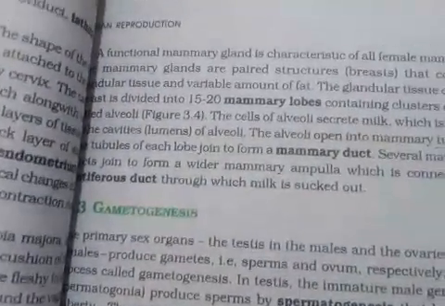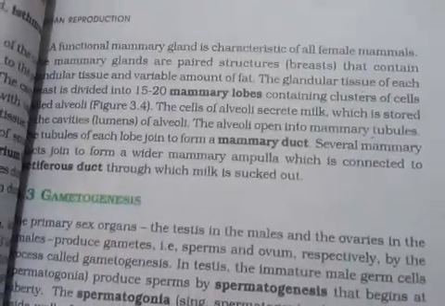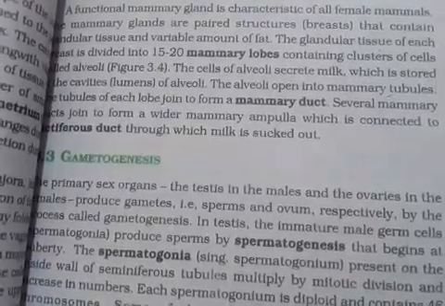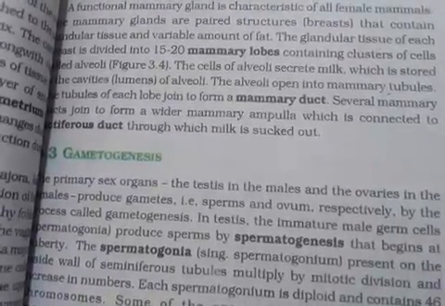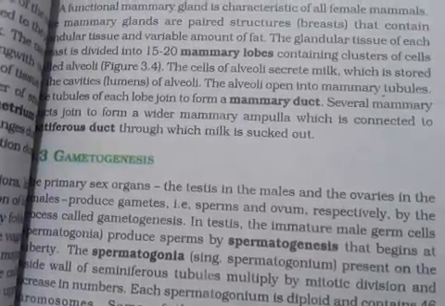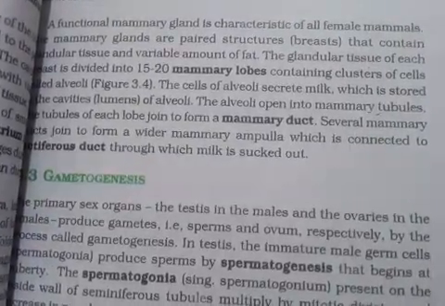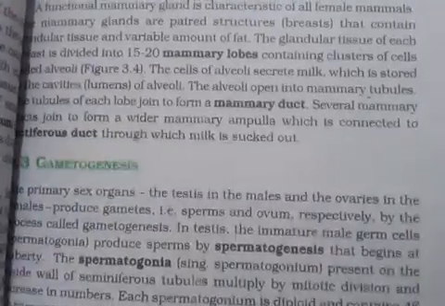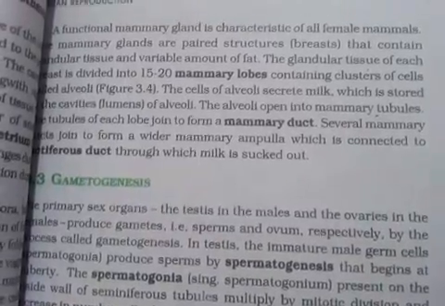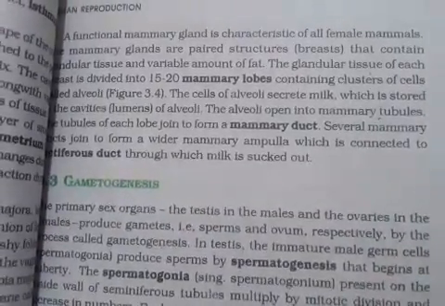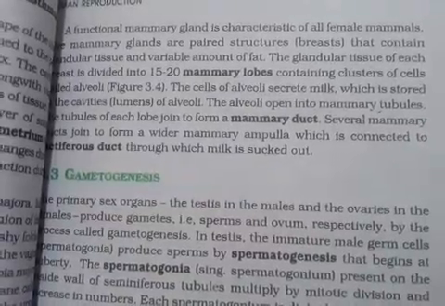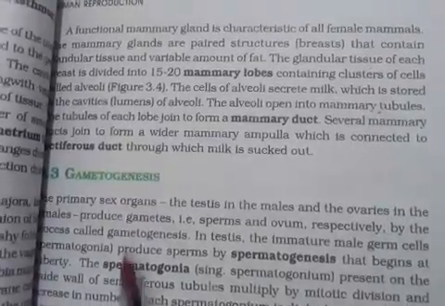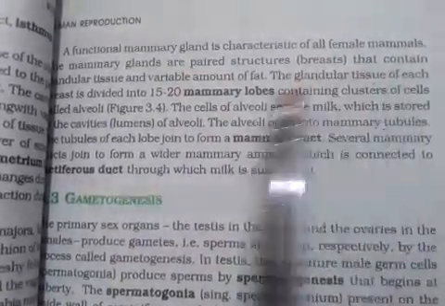Finally, the most important accessory and characteristic feature of a female is the mammary gland. Mammary glands are not only present in females, they are also present in males, but the growth is quite high, or overexpressed, in females, and its size usually increases during pregnancy due to the thickening of the areolar tissue which stores the milk, and it transfers the milk to the growing fetus in the form of colostrum. So a functional mammary gland is characteristic of all females.